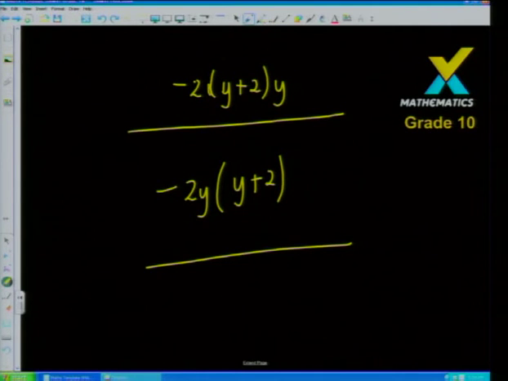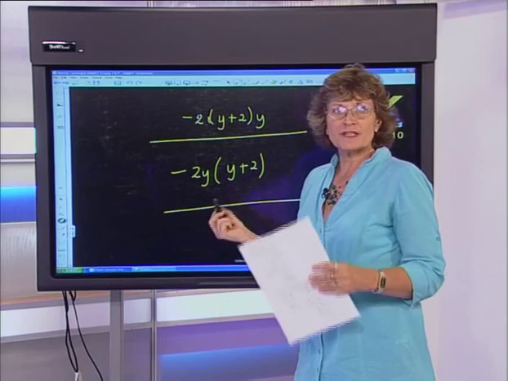Can you see that the danger here is that when you multiply this in, you're going to get a -2y and then a -4, but then that still needs to be distributed by the y. Whereas in this alternative you've already done the 2 by the y, and then you distribute in. It's just one of those safety mechanisms.